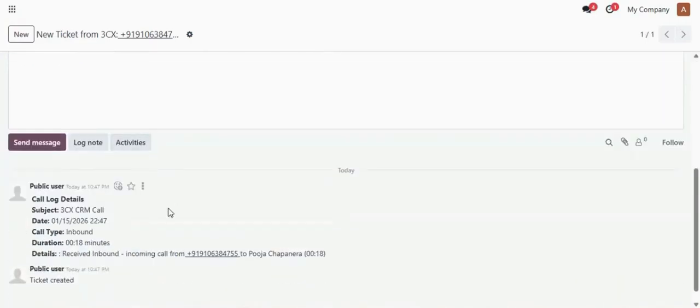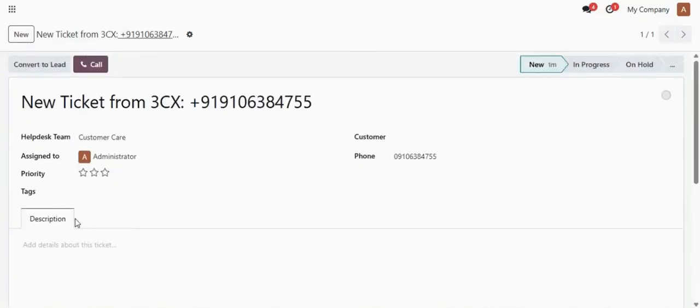Refreshing it, you will be able to see that the call log details have been added. Here you can see the date on which the call was received, the type of the call, and the duration of the call. All of these details are being added in this chatter.